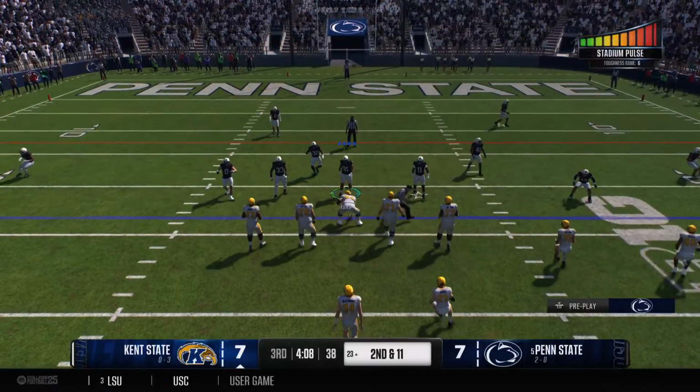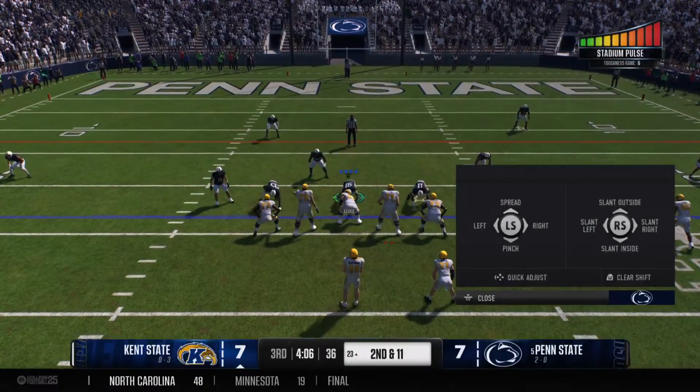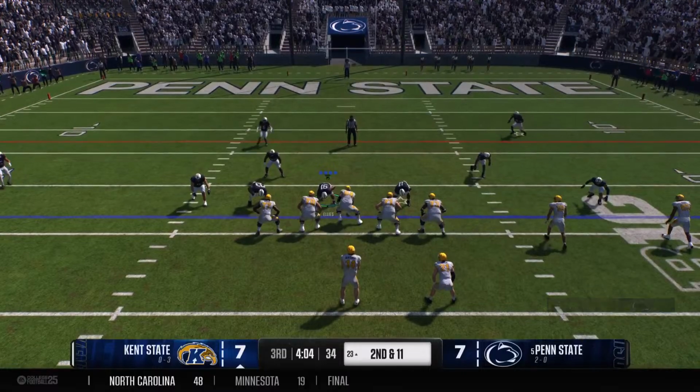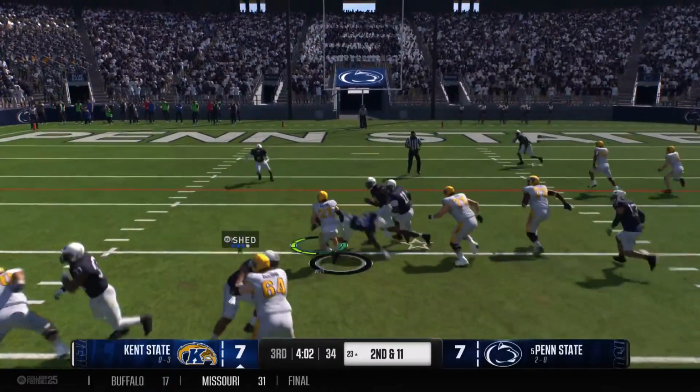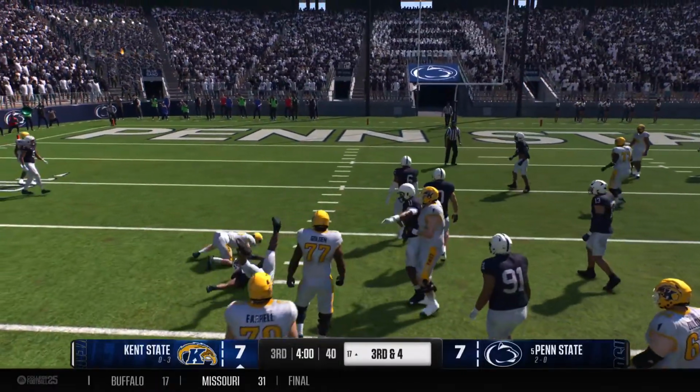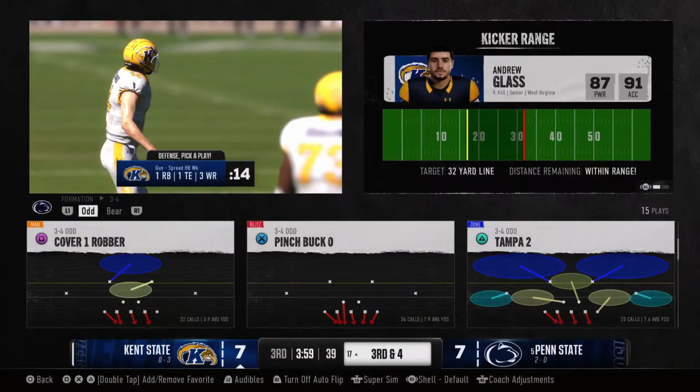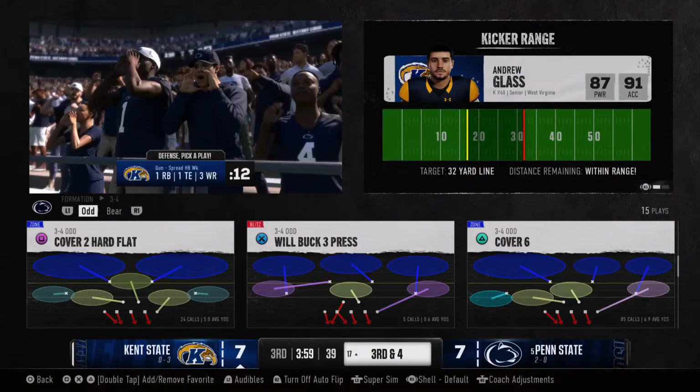Don't you love energetic defenses that fly around and make things happen? The ones that get in the backfield, the running back tries to go somewhere. Where do you want him to go? There is nowhere to go. Nice job by the defense. Great tackle for a loss on first down.